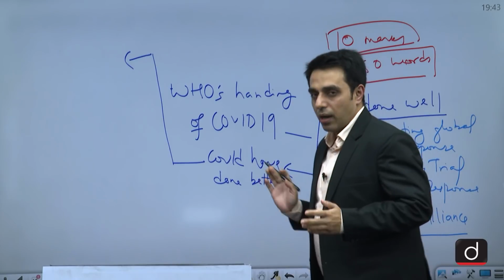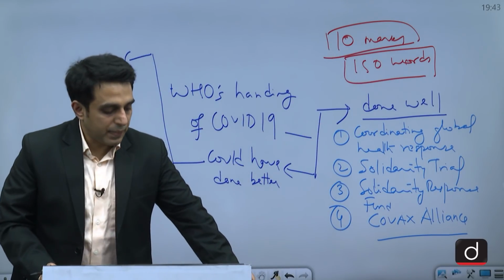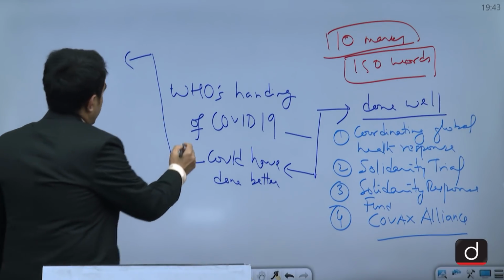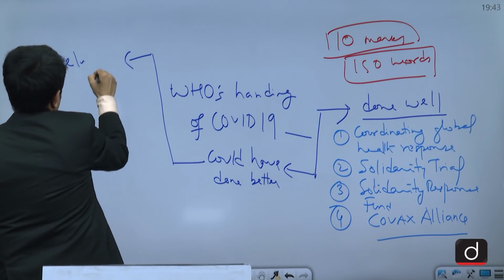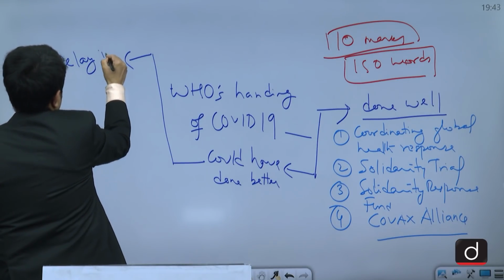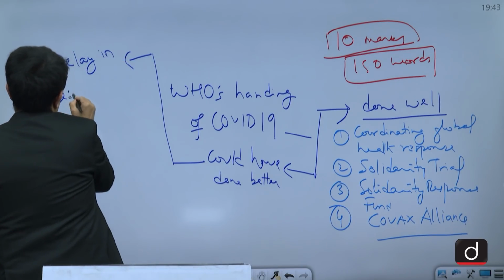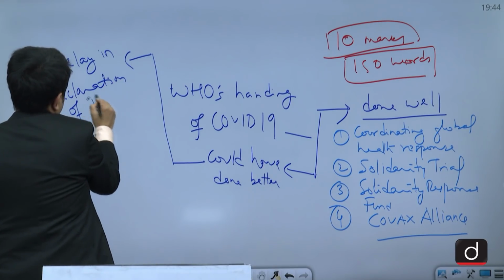That is a little bit harsh on WHO, but still in this case we can say that WHO could have done better. So there was this one issue of delay in declaration of pandemic.